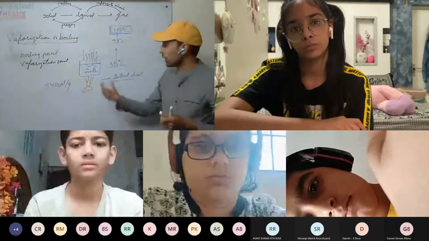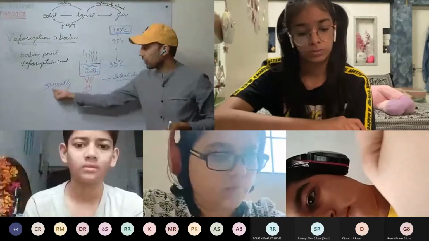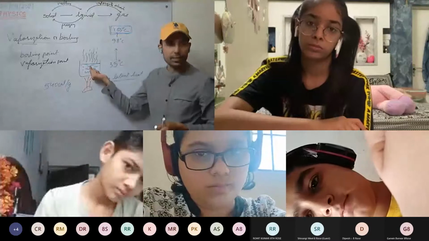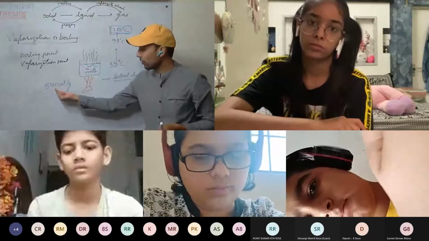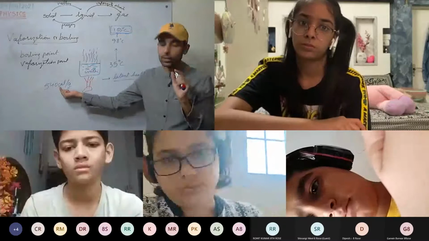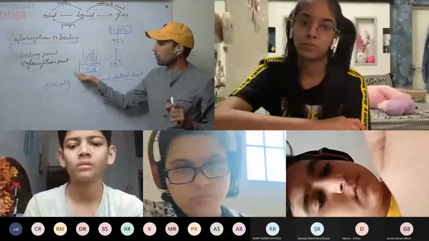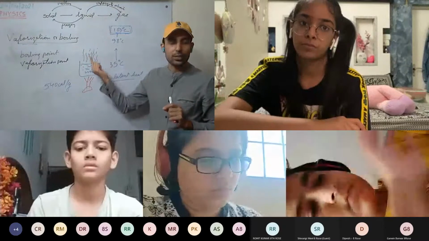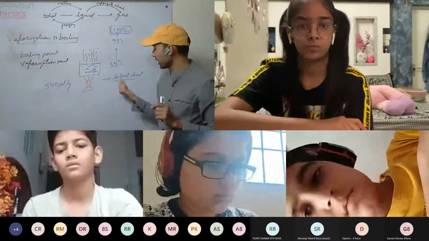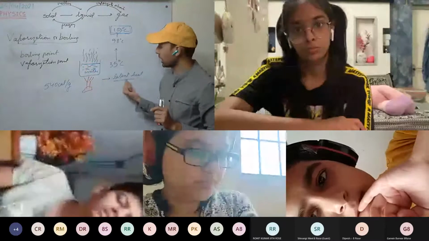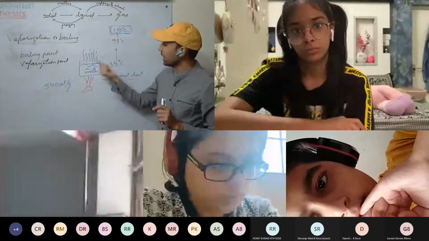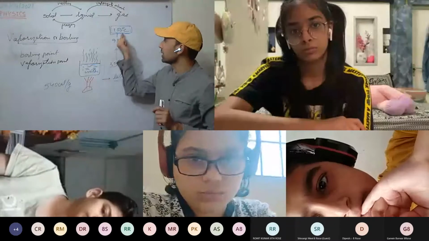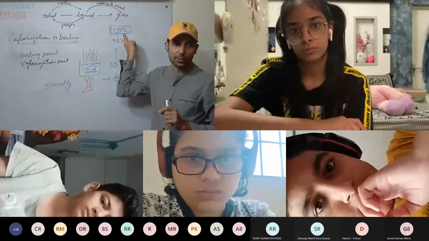It means for 1 gram of water at 100 degrees Celsius we have to supply 540 calories to convert that 1 gram of water into steam, into vapor. This is the latent heat of vaporization or latent heat of boiling. And the temperature at which boiling or vaporization takes place at standard pressure is called the boiling point.